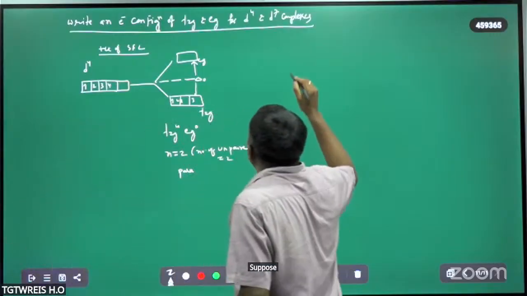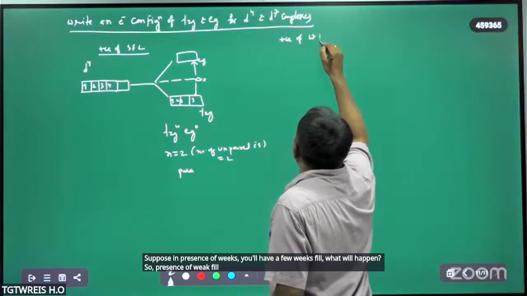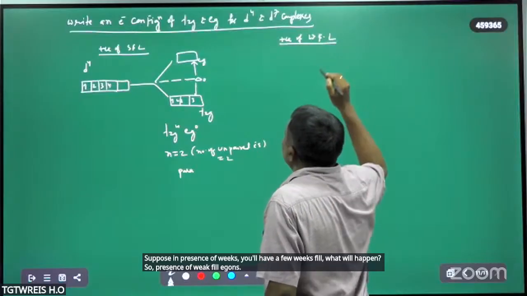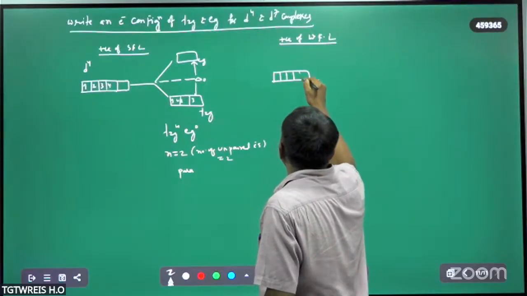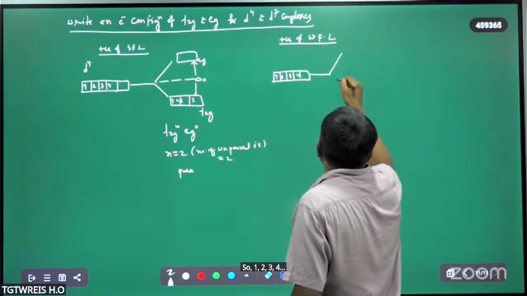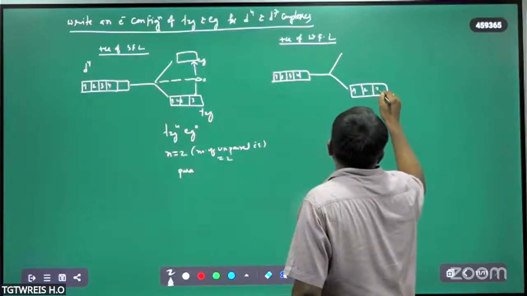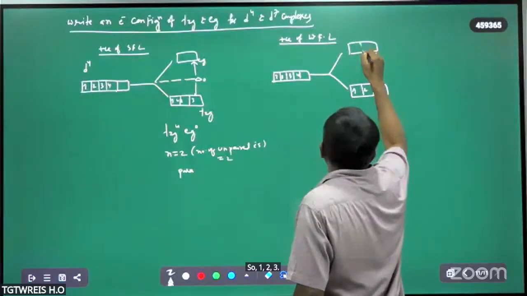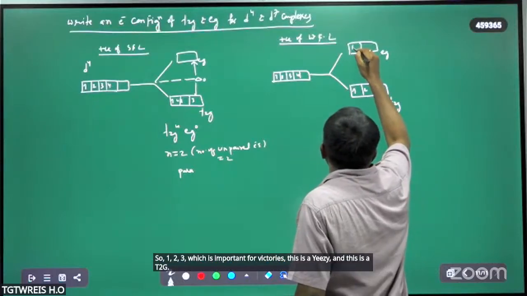Suppose in the presence of weak field ligands, d4: 1, 2, 3, 4. This will split into Eg and T2g: 1, 2, 3 in T2g, and only one electron in Eg, which is the fourth electron.